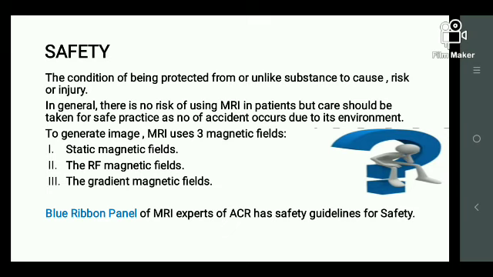We have an ACR guideline, the Blue Ribbon Panel guideline of MRI, which mainly focuses on what precautions we should take. ACR is the American College of Radiology. And I want to say one more thing: recently the ISRRT, the International Society of Radiographers and Radiological Technologists, under Dimitris sir, has organized an e-learning facility.